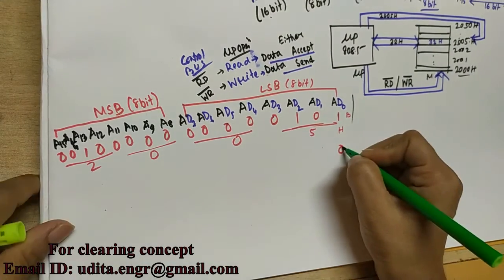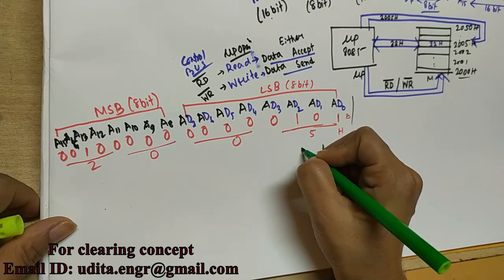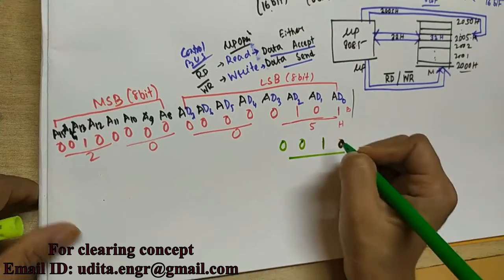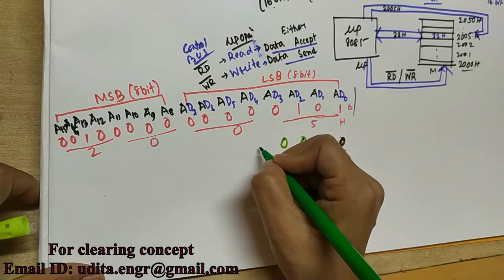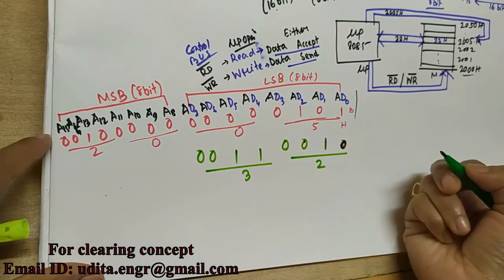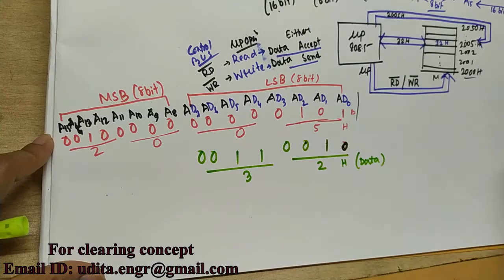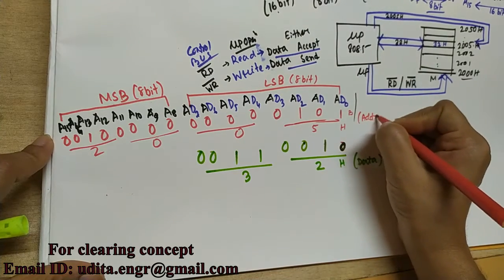Let me change the ink color. 0011 represents 3 and 0010 represents 2. So this is the data and this is the address.